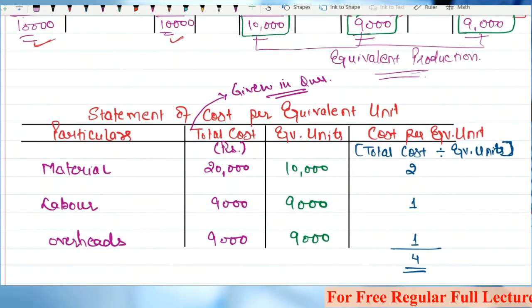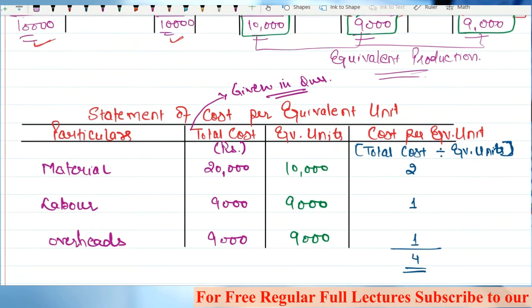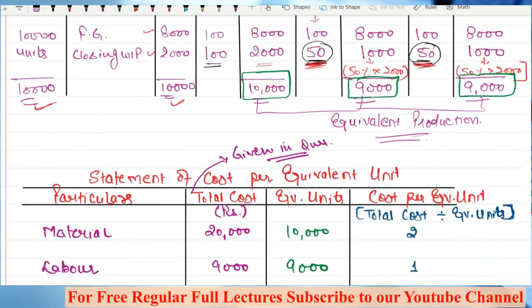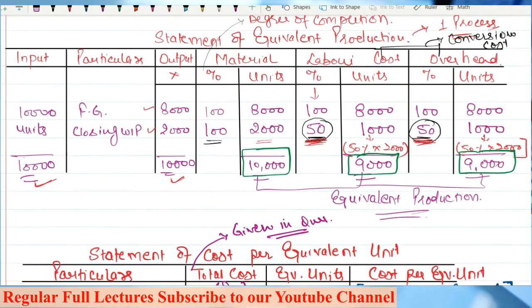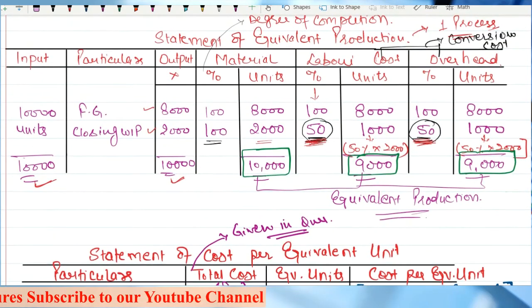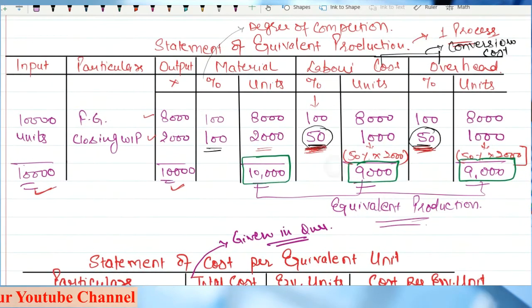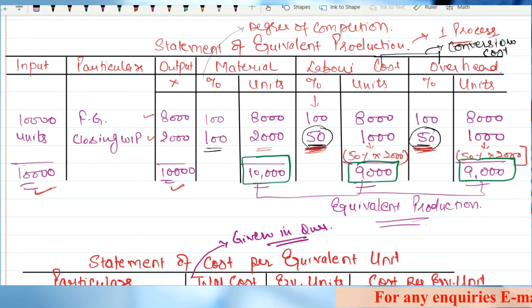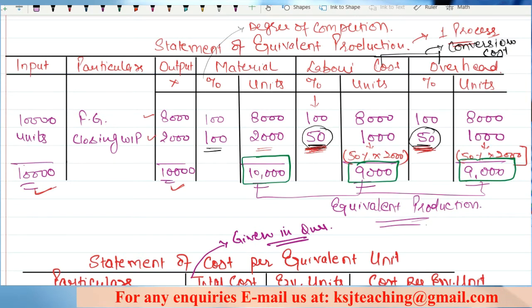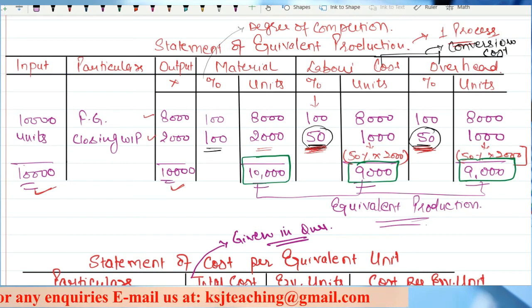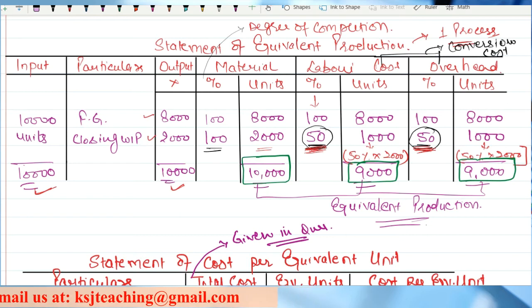This is the second step in the process of WIP question. The first step in any question of WIP that you get, we'll be discussing the FIFO method, weighted average method, all those methods, but these basic steps are going to remain the same. Take up any question of WIP, your basic steps are going to remain the same. Right? Okay, tell me any doubt if you have up till this point.